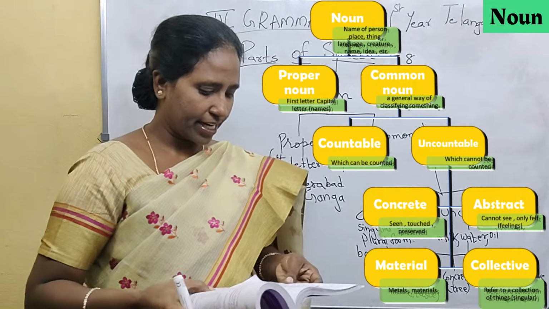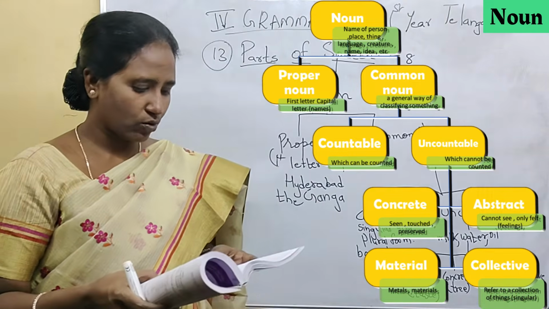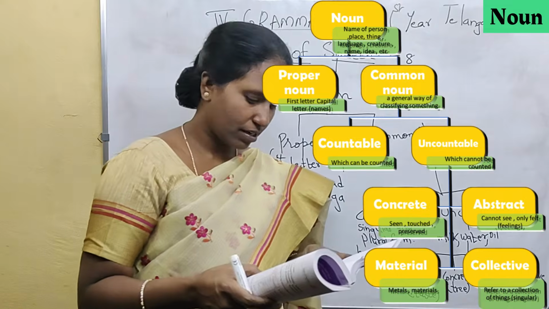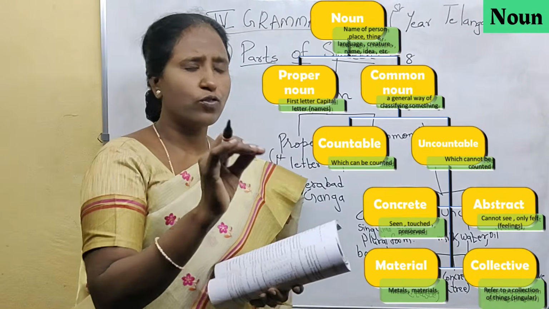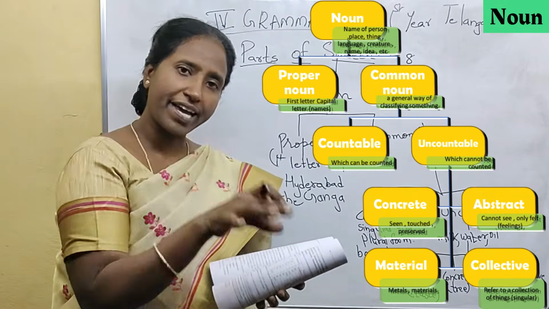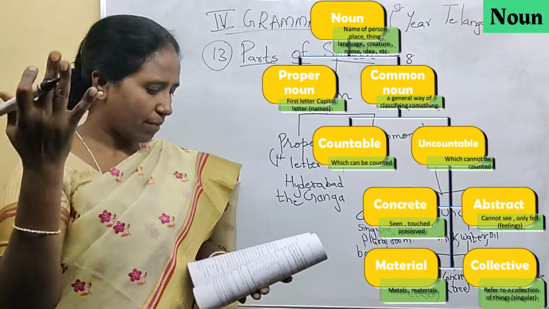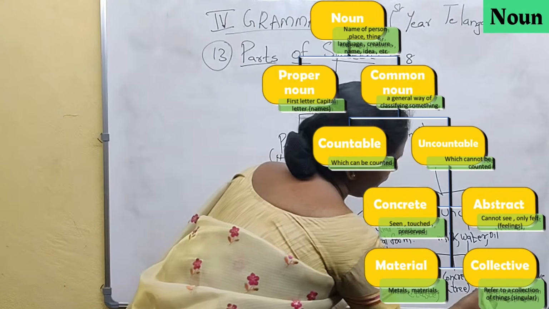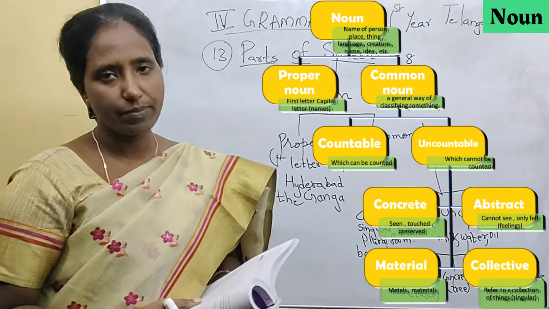Then the next one is material noun. Material nouns are words like gold, silver, iron, mercury. Material, you all know. This table is made of wood. This rod is made of iron. What something is made up of, that is a material noun. So iron is a material, gold is a material, wood is a material.